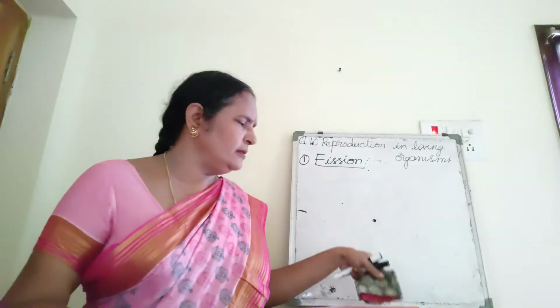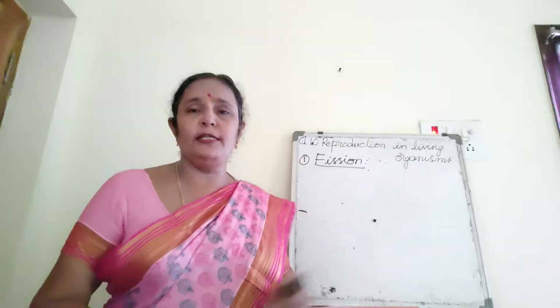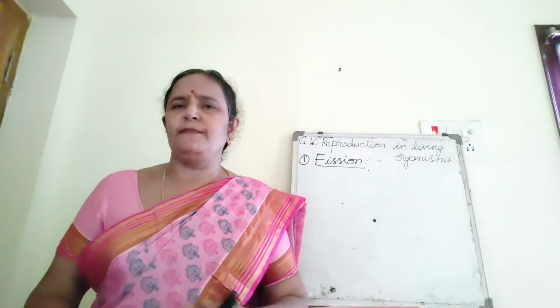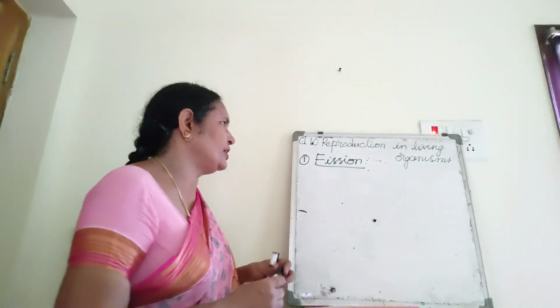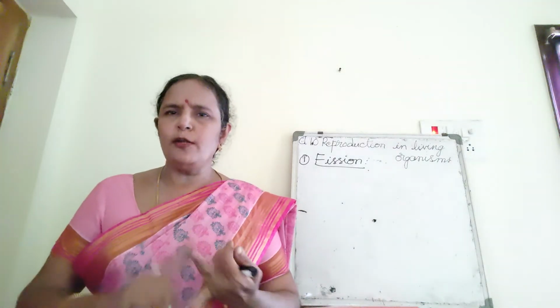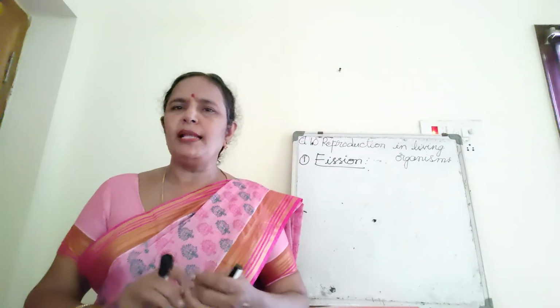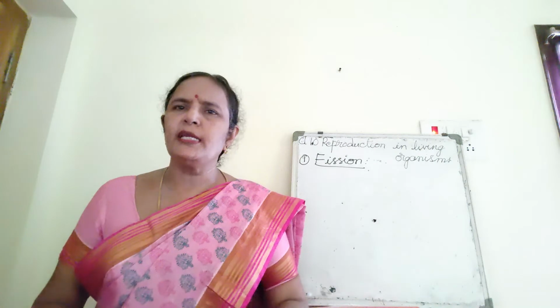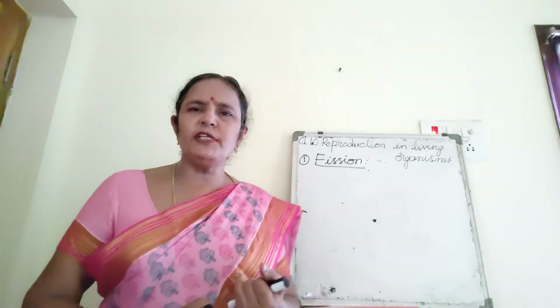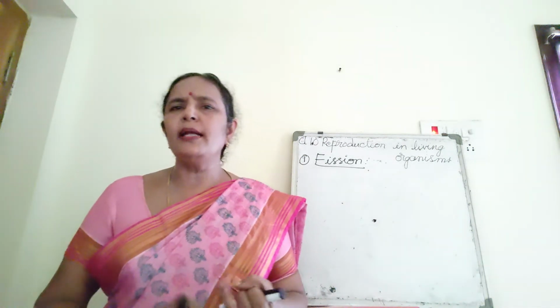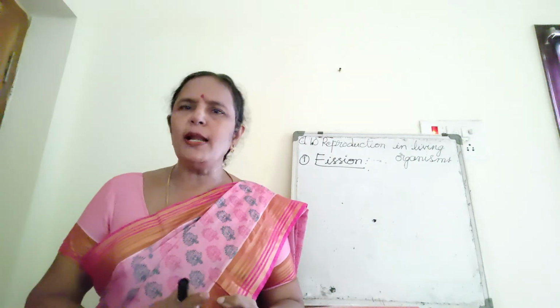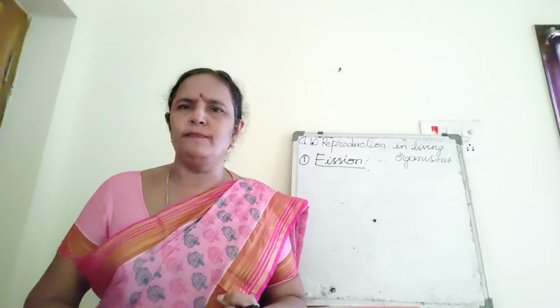One organism divides like this into a number of organisms. That is multiple fission. Binary fission, one organism into 2. Multiple fission, one into many. So fission may be binary fission like amoeba and Leishmania, or multiple fission in Plasmodium.